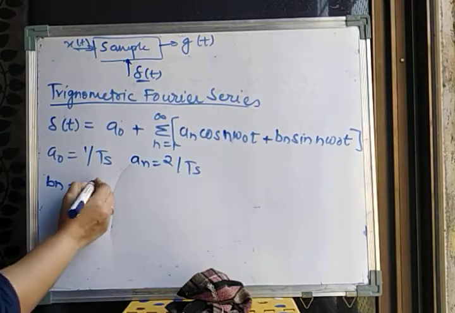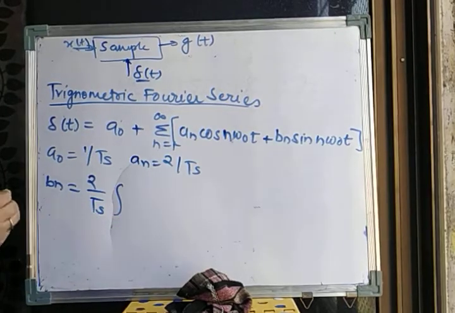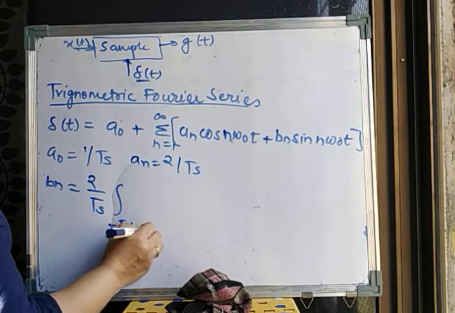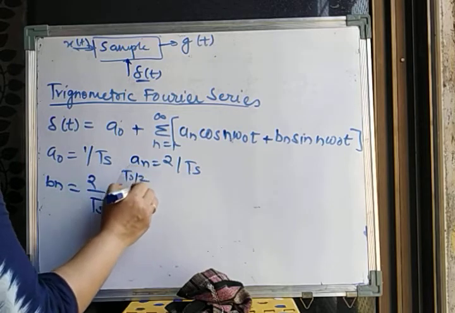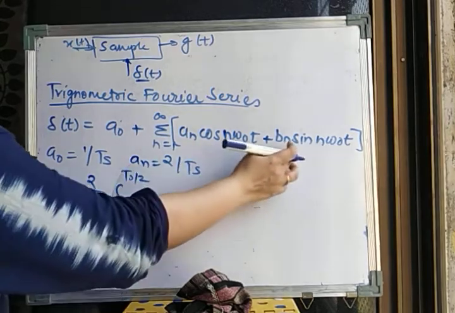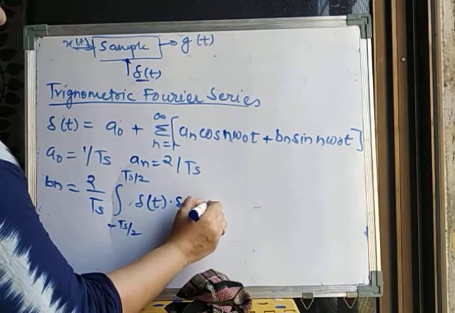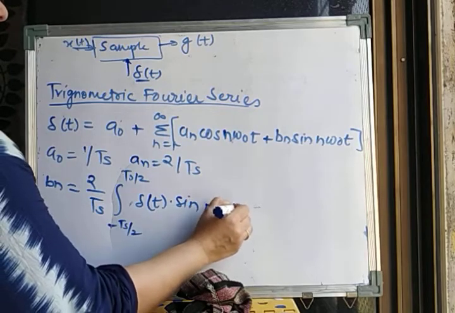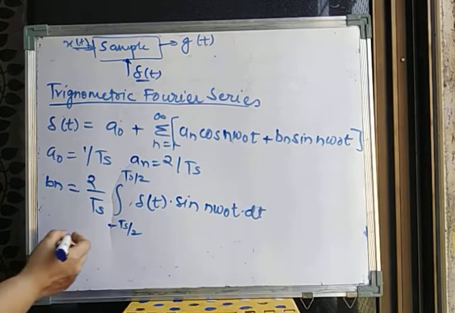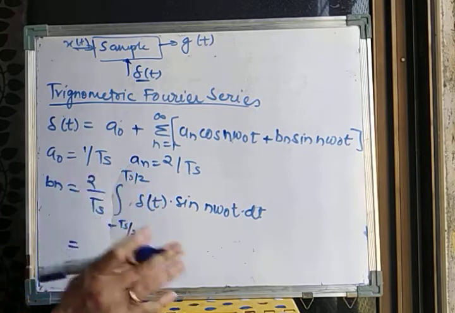So the same equation, 2 upon the time period, that is 2 upon ts, and you are integrating over one period of time, that is minus ts by 2 to ts by 2 of delta t into the sine term. Okay, so same thing again, because this will be present only for t equal to 0.